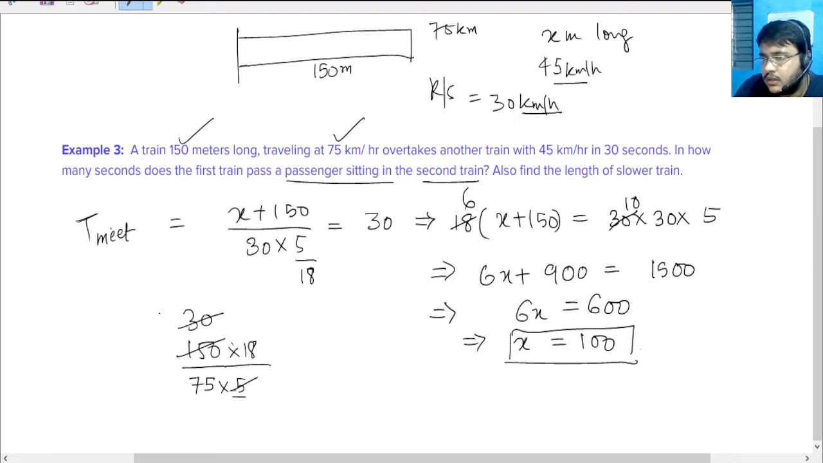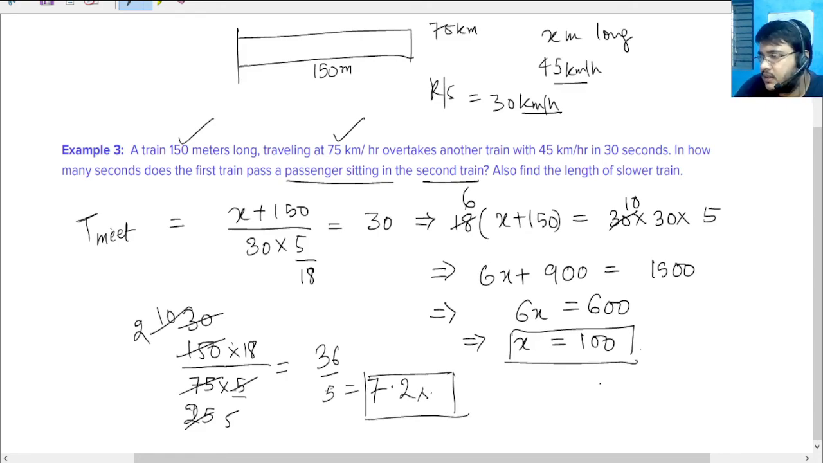3 10s are 30, 3 2s are 6, 3 5s are 15, 25, and that's it. So 36 by 5. So how many 36 by 5? Yeah, 36 by 5. 7s are 35, 2s are 10. So 7.2 seconds. And the length of the slower train is 100 meters and the time is 7.2 seconds. Okay, thank you.